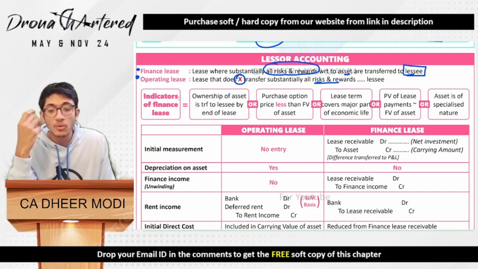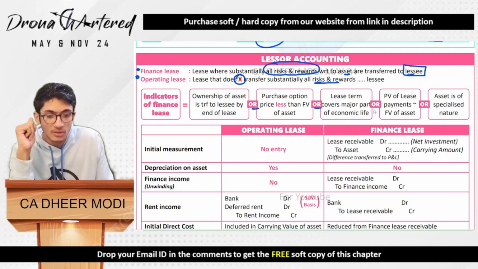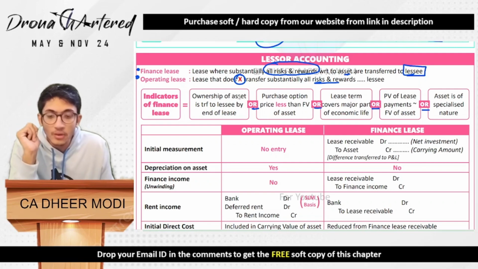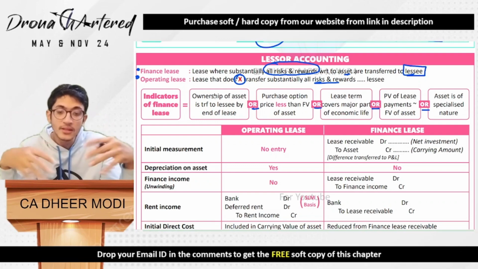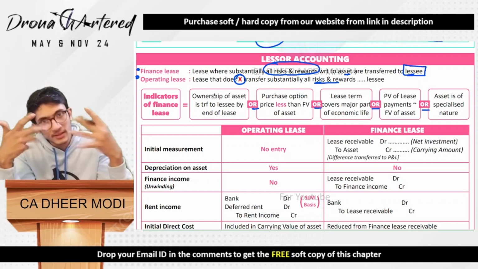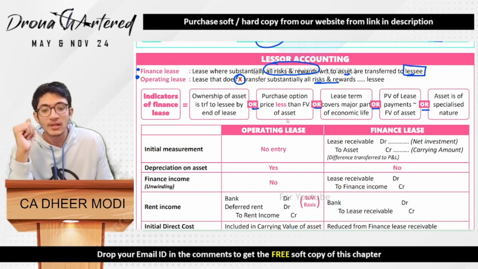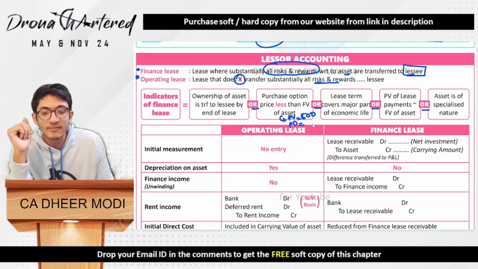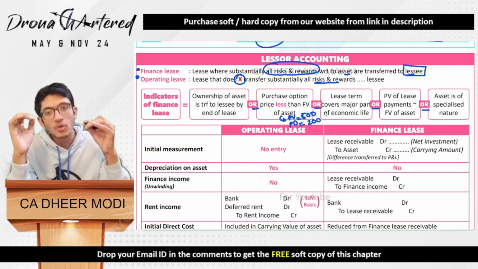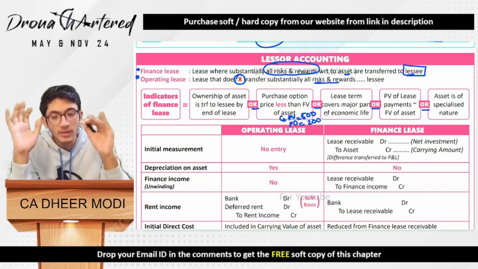Now, what are the indicators of whether it is a finance lease or not? These are all conditions, that means any one of them. Either ownership of the asset is transferred to the lessee at the end of the lease. That means the lessee is going to use the remaining life of the asset. Or the purchase option price is less than the fair value of the asset at the end of the lease. Assume the fair value you think will be about 500, but the purchase option that we have given is about 200. Of course the purchase option is less than the fair value. It is most likely that this person will be buying this asset, therefore it will be considered a finance lease.